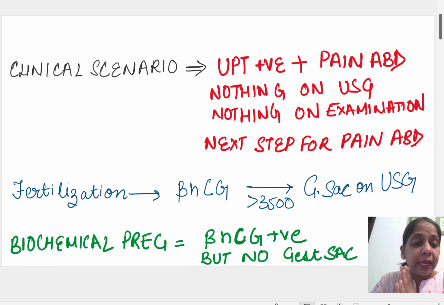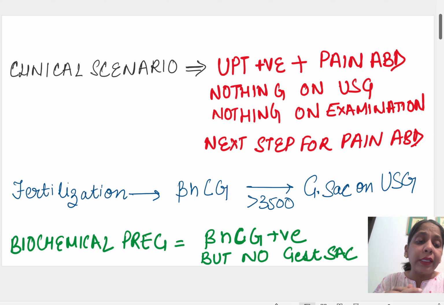The clinical scenario they give you is that UPT is positive and the patient is suffering from pain abdomen. On ultrasound nothing was there. Nothing means no adnexal mass, no adnexal pregnancy, and no uterine pregnancy. And on examination also all the findings were normal.